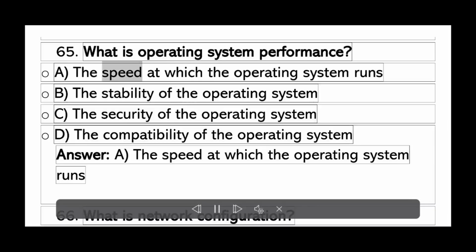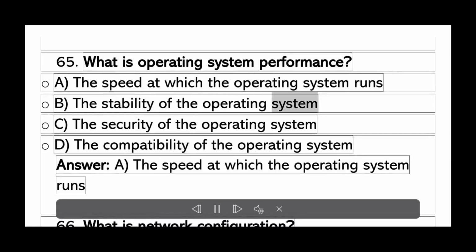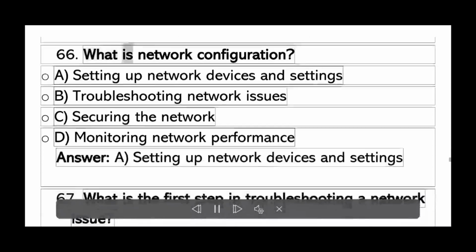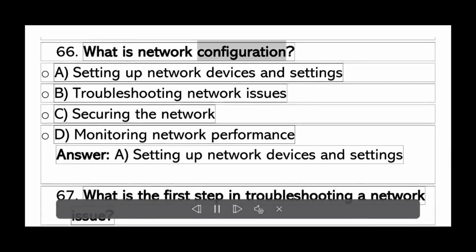What is operating system performance? A. The speed at which the operating system runs. B. The stability of the operating system. C. The security of the operating system. D. The compatibility of the operating system. Answer A. The speed at which the operating system runs.